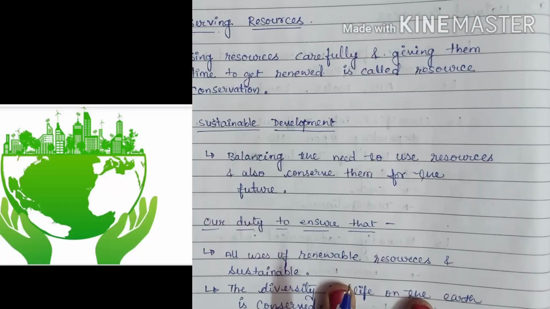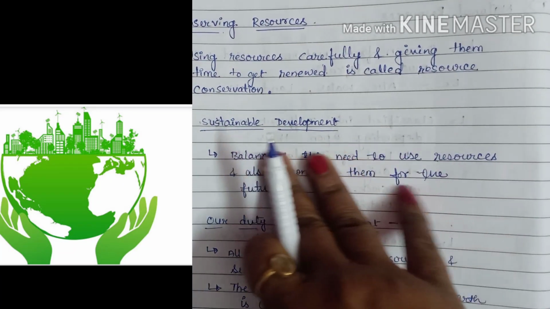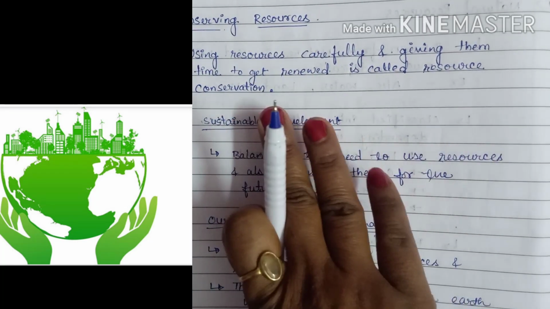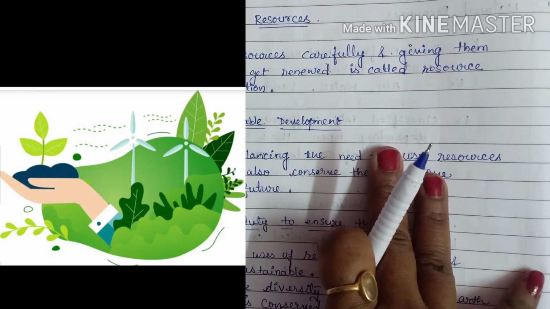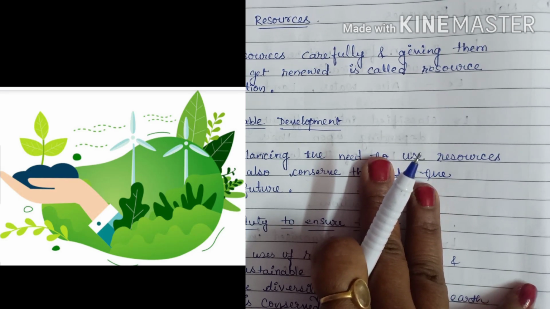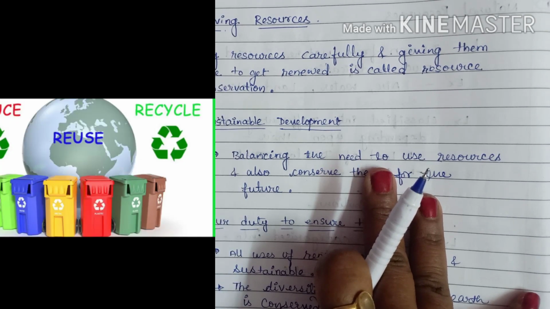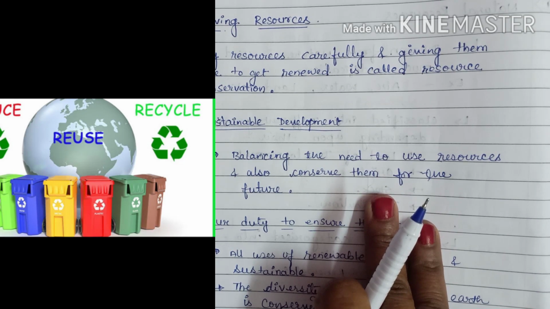Now, conserving resources means how we conserve our resources. Using resources carefully and giving them time to get renewed is called resource conservation. Balancing the need to use resources and also conserve them for the future is called sustainable development. There are many ways of conserving resources. Each person can contribute by reducing consumption, recycling and reusing things. Ultimately, it makes a difference because all our lives are linked.